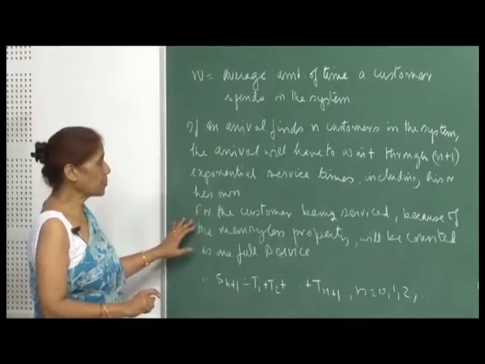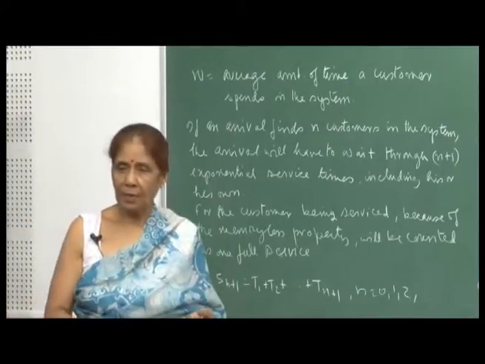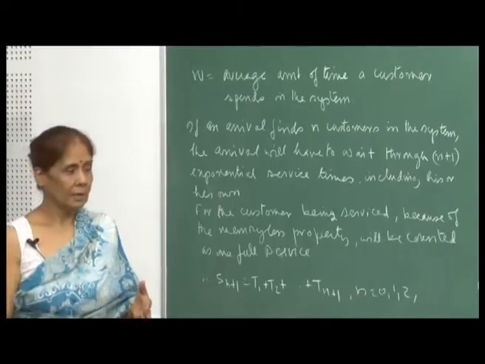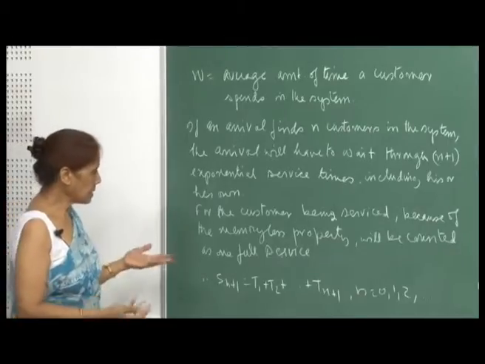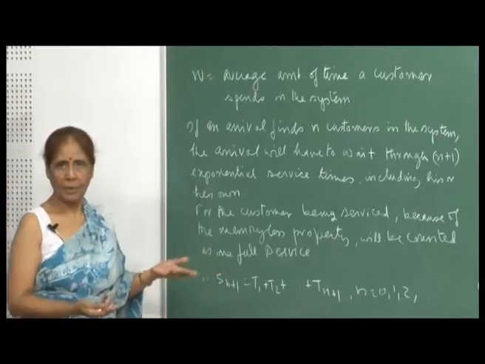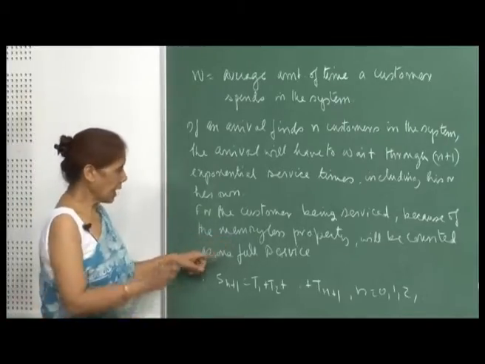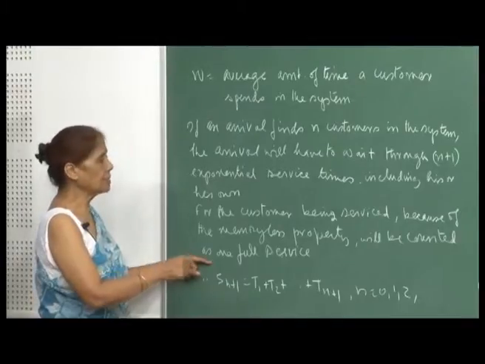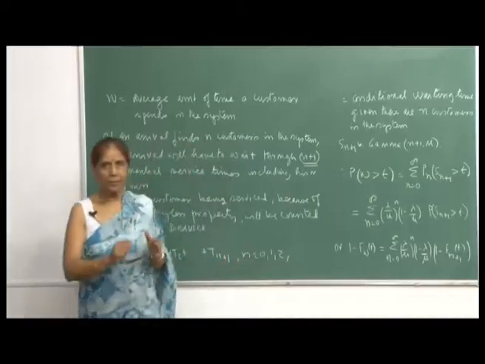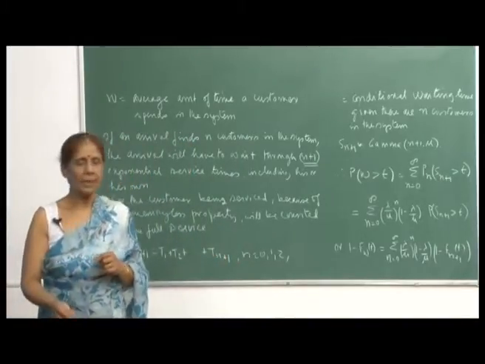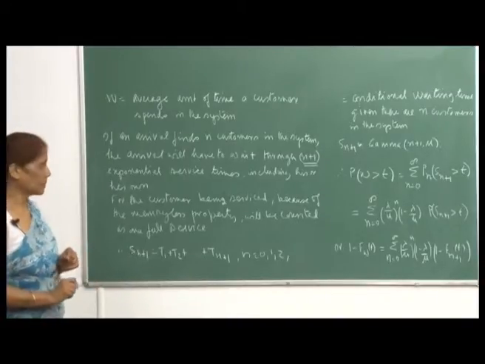But because of the memoryless property, we cannot say how long he has been at the counter, and therefore how much longer he will take. We cannot say anything about it. That is as unpredictable a quantity as when he started the service. So, because of this memoryless property, I have to count that also as one full service. Therefore, there will be n plus 1 services to be completed before this arrival, who finds n customers in the system, finally leaves the system.